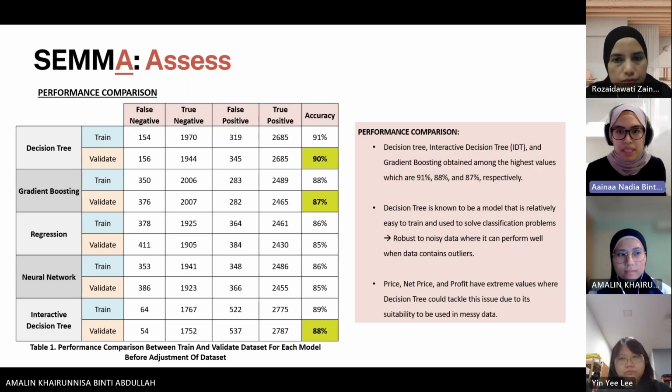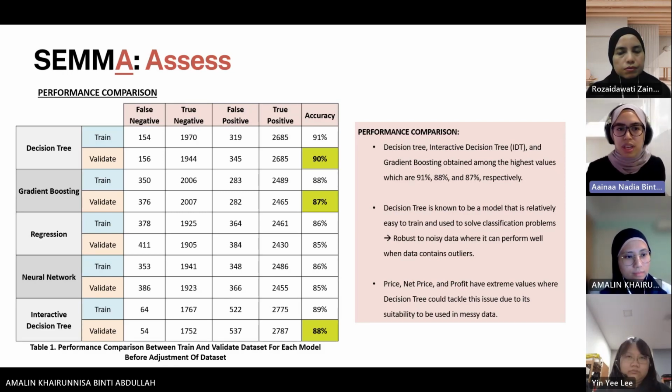We obtain the highest accuracy with 90% from the decision tree, followed by interactive decision tree, gradient boosting, logistic regression, and neural network. This can be due to the fact that the decision tree is known to be a model that is relatively easy to train and use to solve classification problems. It is robust to noisy data where it can perform well when data contains outliers. Price, net price, and profit have extreme values where the decision tree could tackle this issue due to its suitability to be used in messy data.